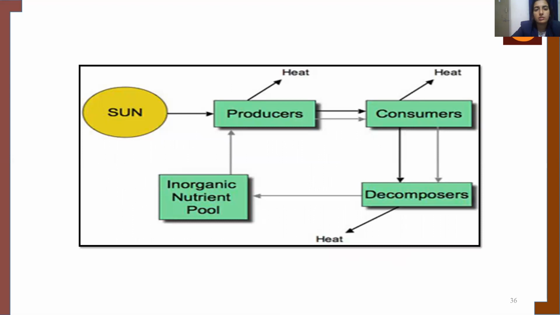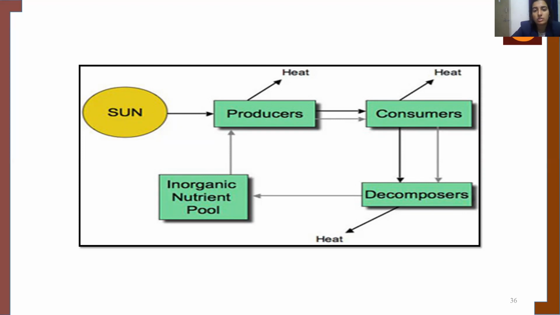So this is an image that shows the energy flow and how it happens. The energy starts from the sun, it goes to the producers. From the producers, a little bit of energy is lost through heat. What energy is stored in the producers gets transferred to the consumers.